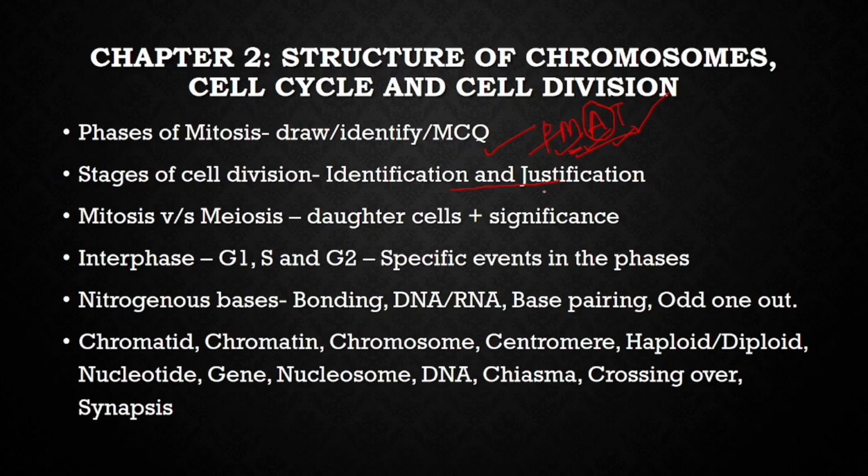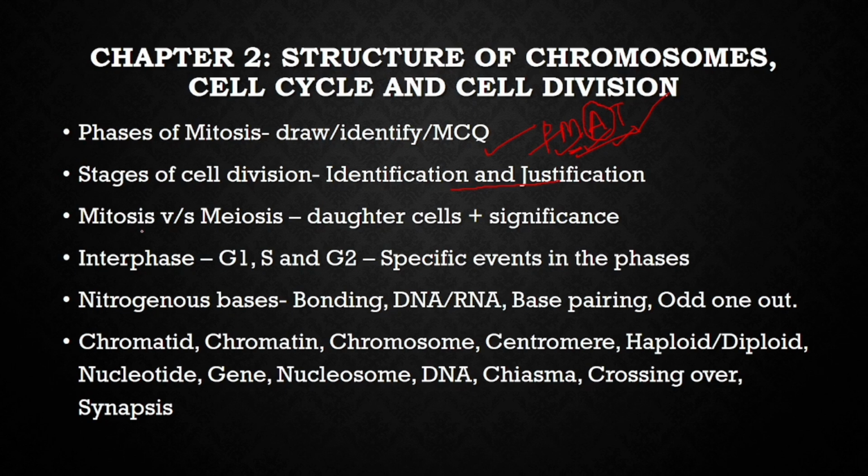For prophase, you can say that the chromosomes are becoming thick, the nuclear membrane starts to disappear, spindle formation begins, and the centrioles move to the opposite poles. These are the identifications for prophase. For metaphase, the chromosomes are arranged in the equatorial plate. For anaphase, the chromosomes start moving away. Telophase, the nuclear membrane reappears. Furrow formation begins between the cells, which is followed by cytokinesis, that is the division of the cytoplasm into two daughter cells.